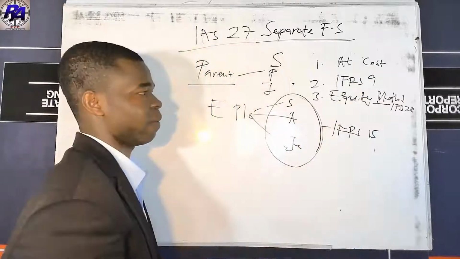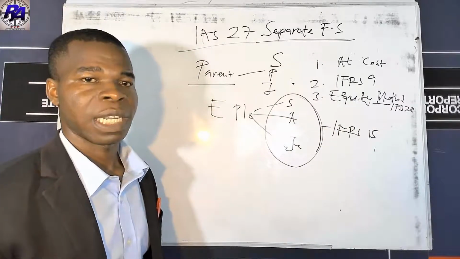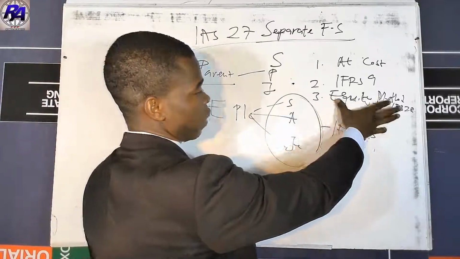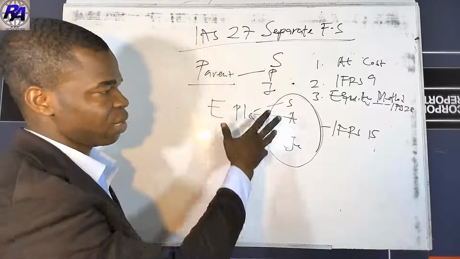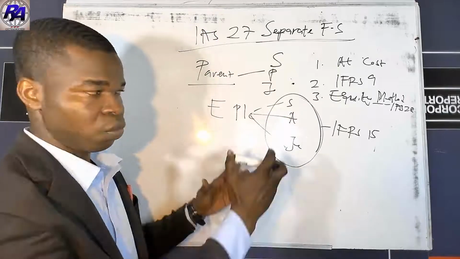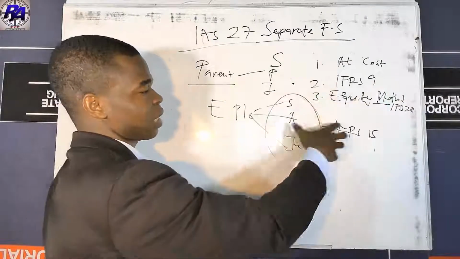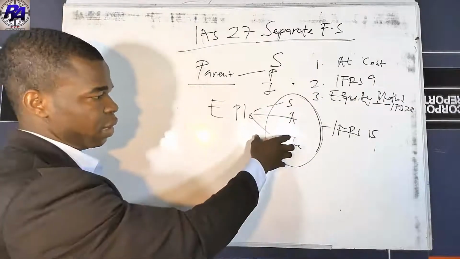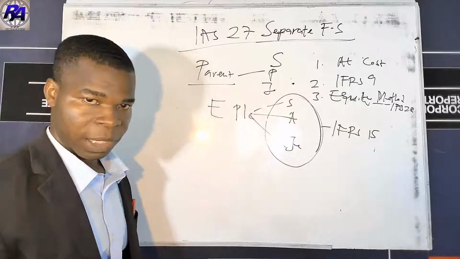In accordance with IFRS 9, you are going to use the guidance provided in accounting for financial instruments. And again, if you are going to use the equity method, you account for that accordingly. The standard has not prescribed a detailed presentation on how to go about that, but it just requires that an entity prepare a separate financial statement, even though you have investments that warrant subsidiary, associate, or joint ventures.